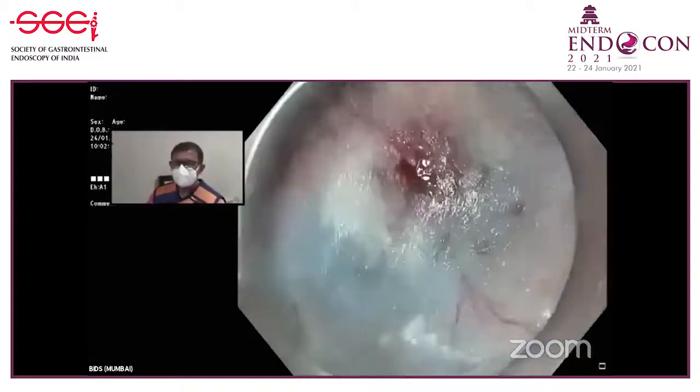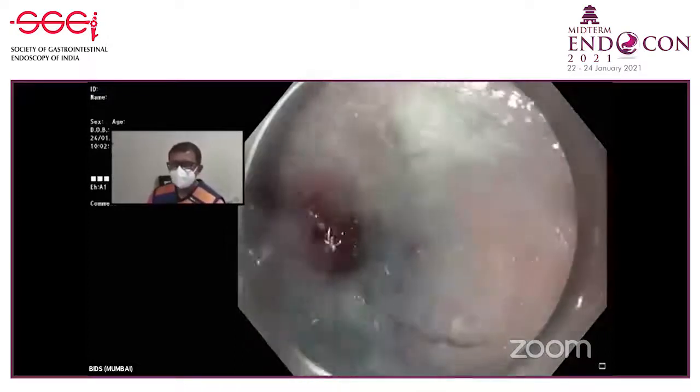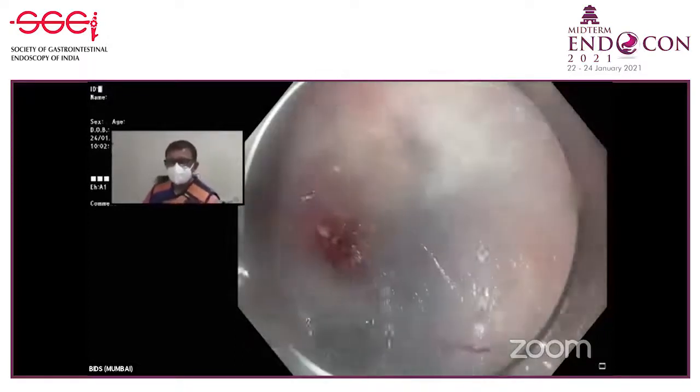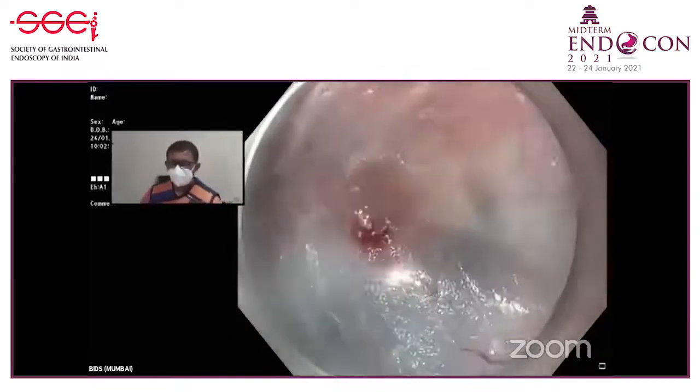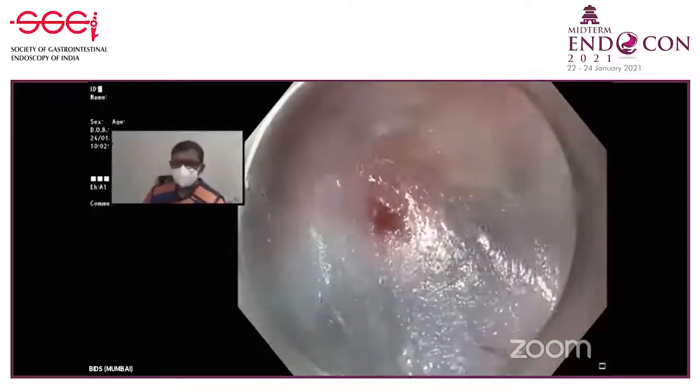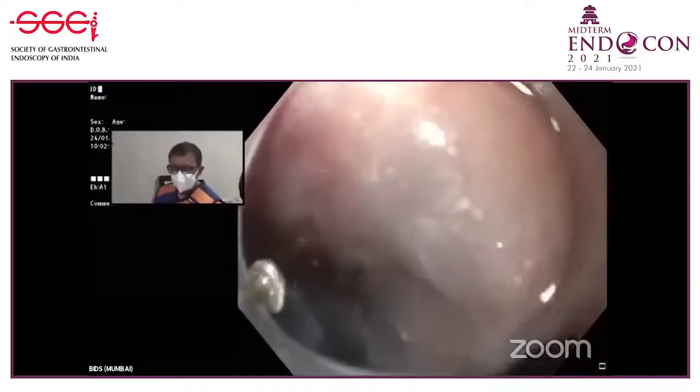Okay. Then I can show you the myotomy. You see that there is a small vessel on the mucosa. See what I'm doing now. I'll just show you what to do, provided water comes out of this knife.